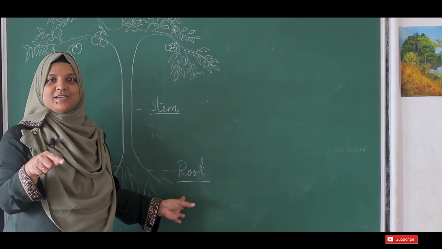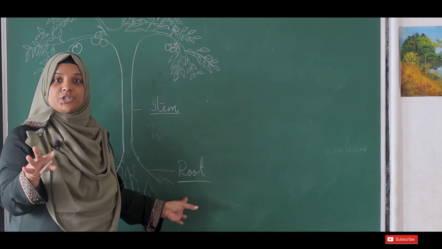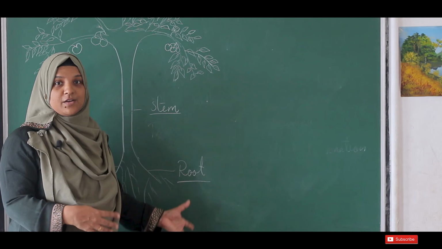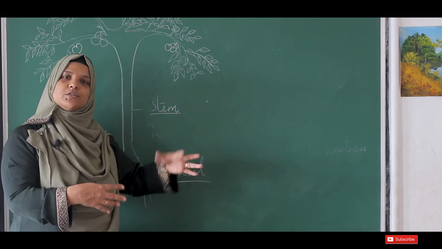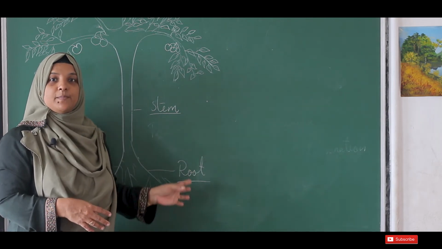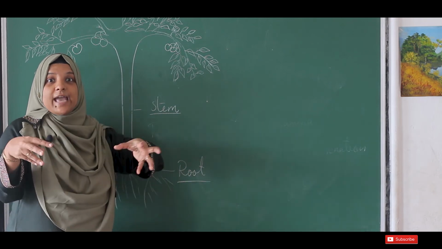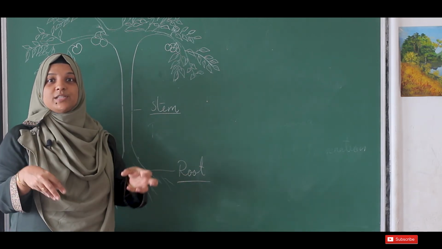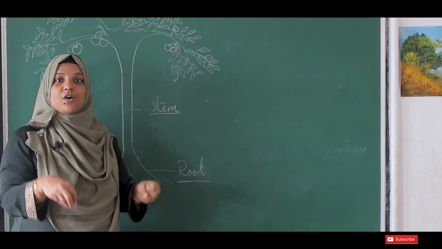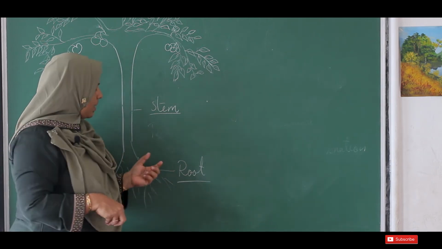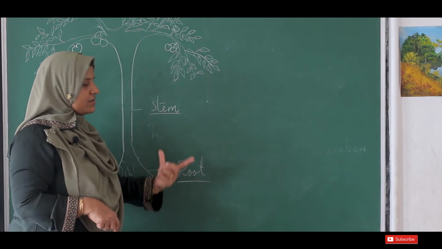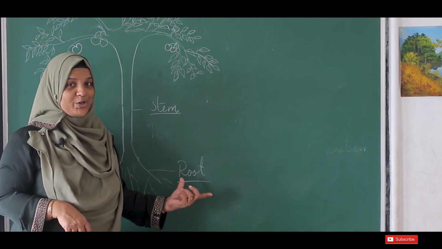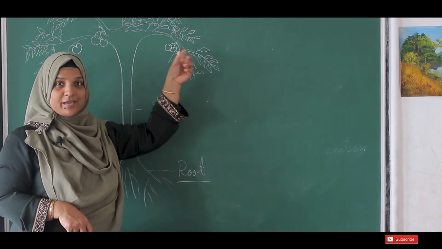Thereby it helps in preventing soil erosion when the rain comes. Otherwise, if there are no plants, the soil will get washed away. But if the plants are there, the soil can be held there. So it can anchor the soil particles. Okay. Then another function. What is another function? I told you, it needs water for making food.